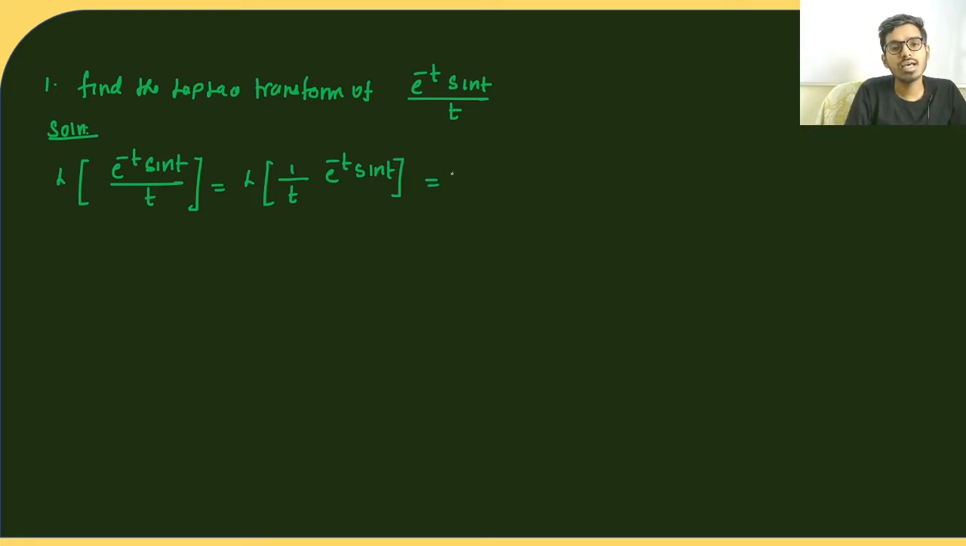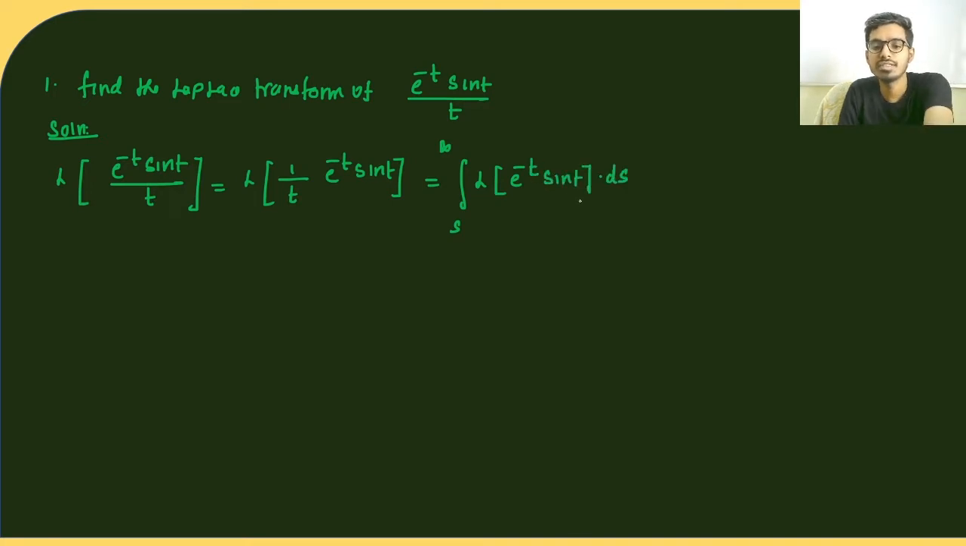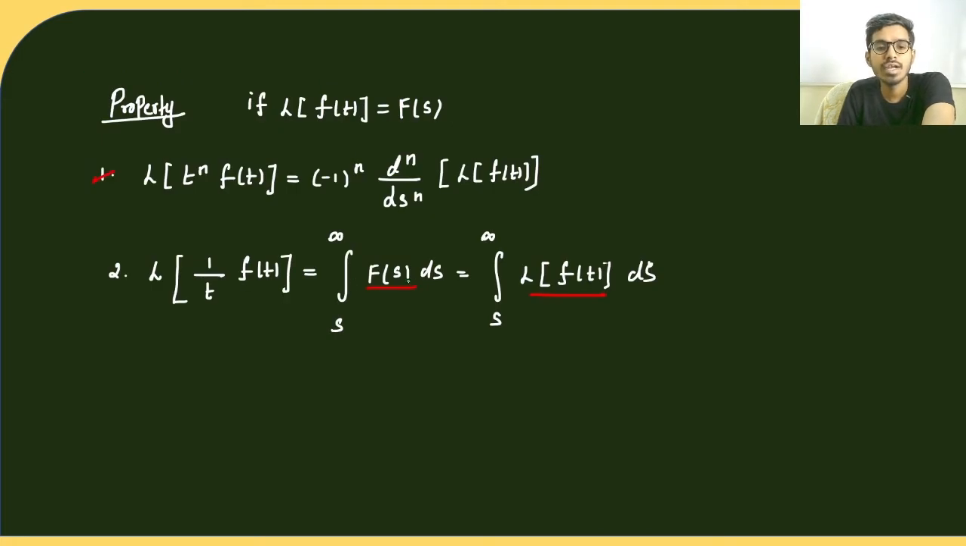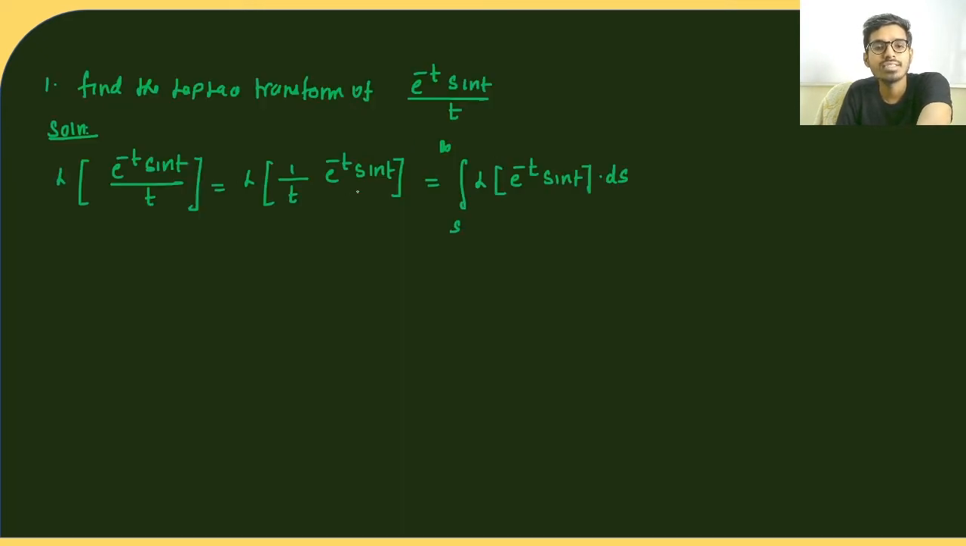So I can make use of the previous property. It will be equal to integral s to infinity f of s ds, where f of s is the Laplace transform of f of t. So here my f of t is equal to e power minus t sine t. Now we will find the Laplace transform of e power minus t sine t, and then we will integrate with the limit from s to infinity. So this will be equal to integral s to infinity.